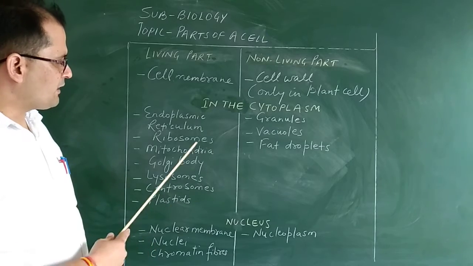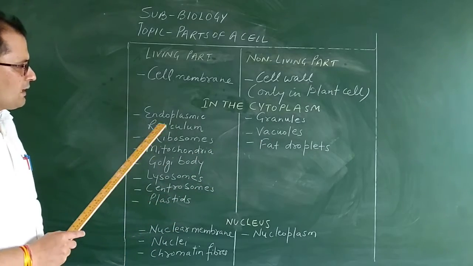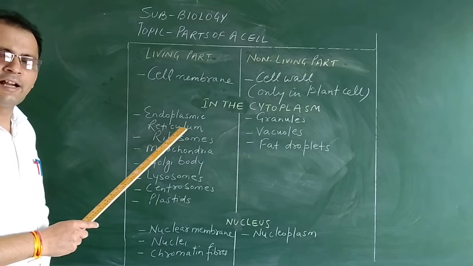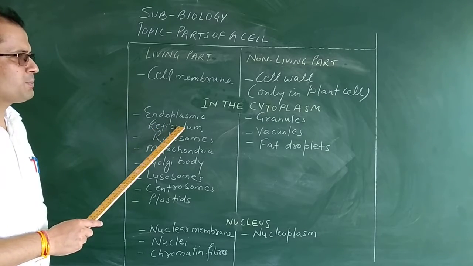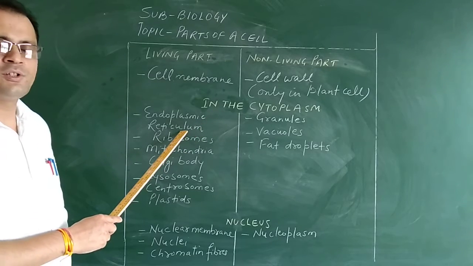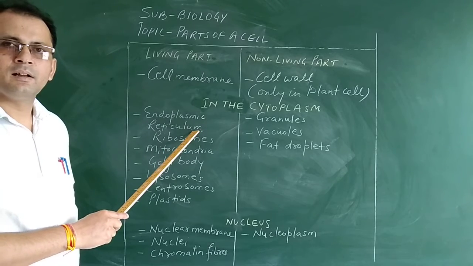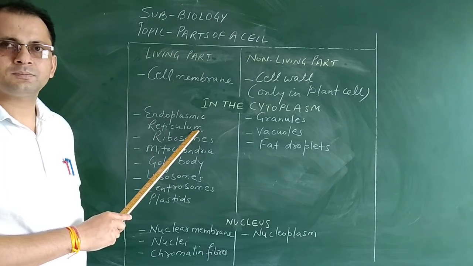These are the names of cell organelles, and again you can see endoplasmic reticulum. This endoplasmic reticulum is present in the cytoplasm of the cell, and it is mainly associated with respiration as well as production of energy.